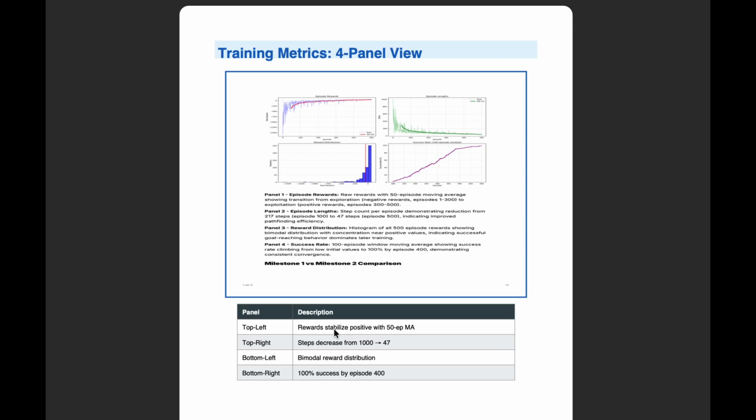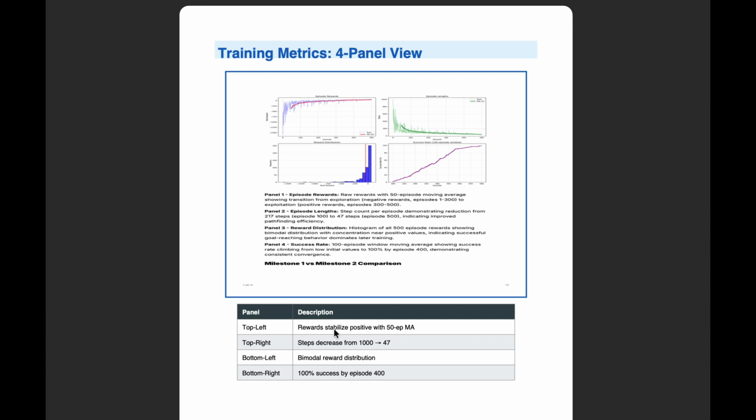The bottom left histogram is particularly interesting. This reward distribution shows we have a bimodal pattern. Some episodes still explore and fail, but increasingly we are clustering around positive rewards, indicating successful goal reaching behavior.